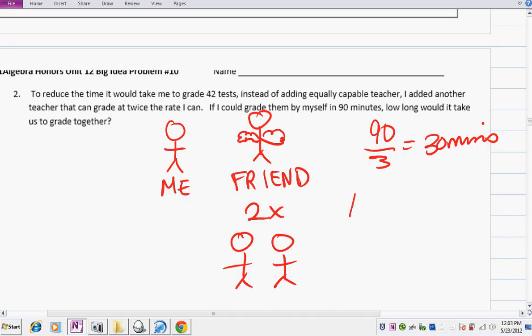I know the number of jobs I can do, tests, or however you want to think of it, is equal to the rate of one person times the total time plus the rate of the second person times the total time plus etc., etc. And in fact, it's the number of people at each rate as well. So number of 2, number 1. So I could have 5 people at a certain rate, 10 people at a different rate, etc. So the key thing here to think about is, okay, so there's one person who grades at a rate of